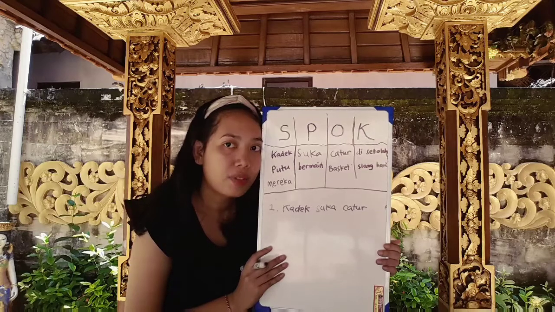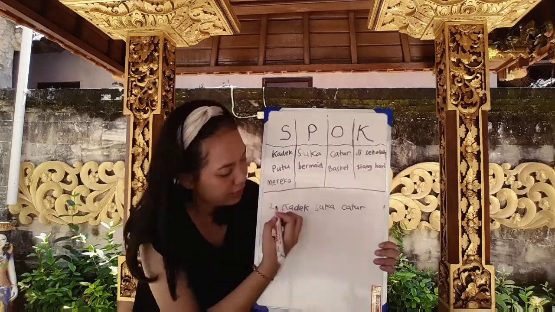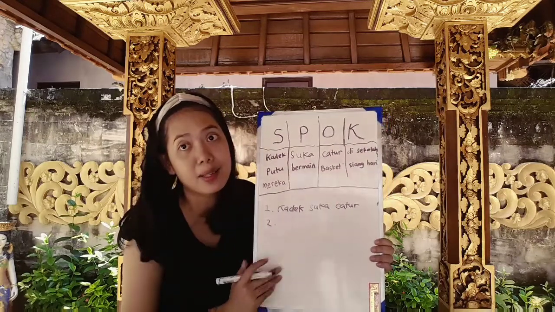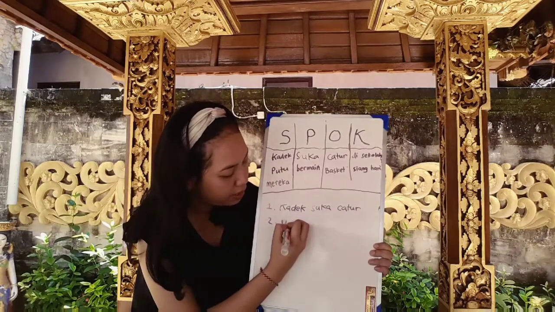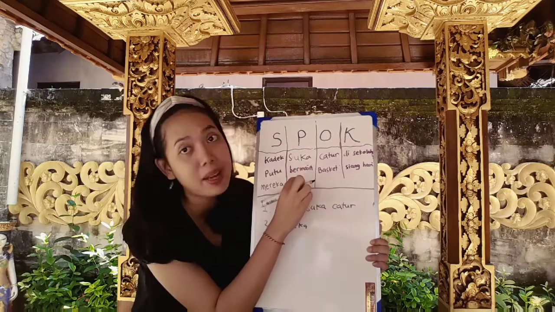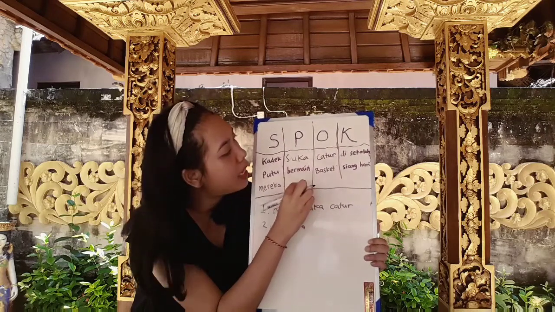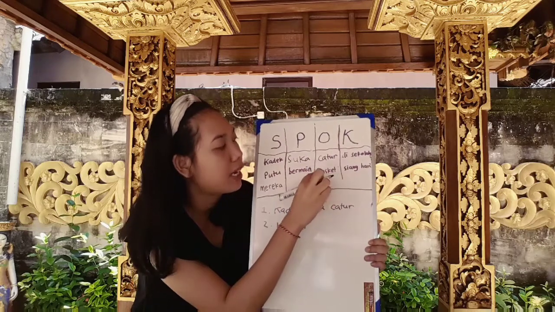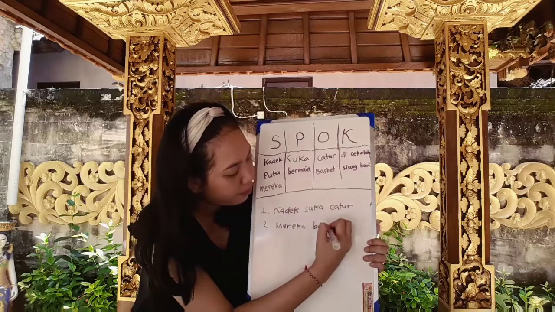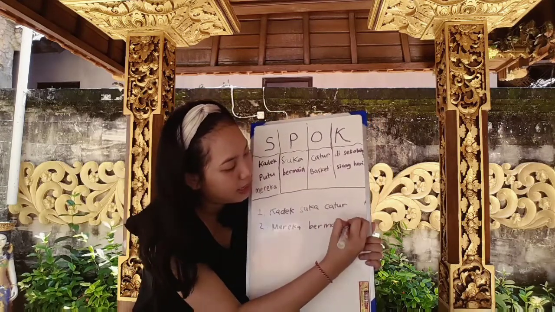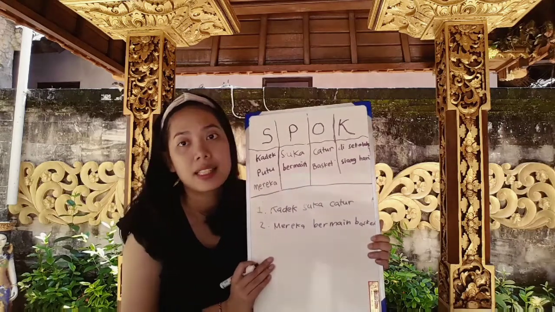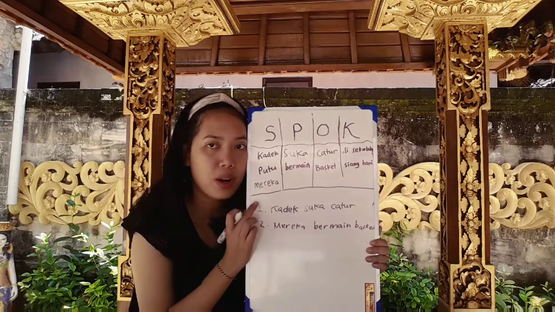After I am done with my first sentence, I will make the second one. For the second one, I want to use mereka, so they, for the subject. Then for the predicate, I will choose bermain. So mereka bermain. For the object, mereka bermain basket. So I write down mereka bermain basket. That's my second sentence. So I got sentences 1 and 2.